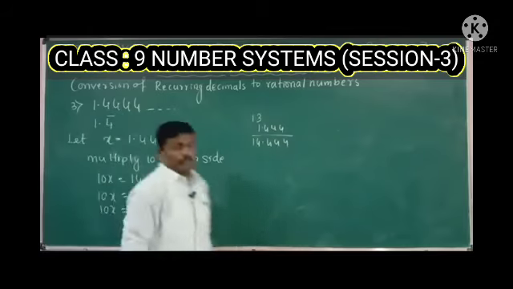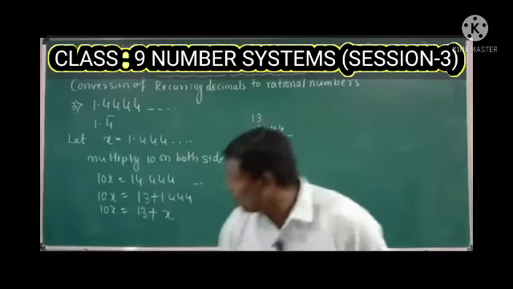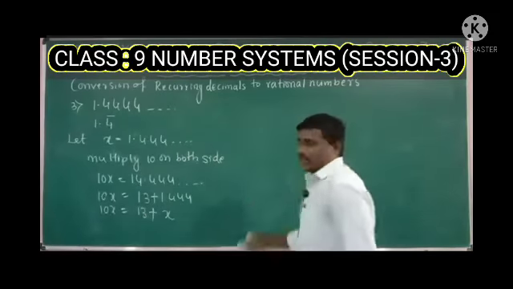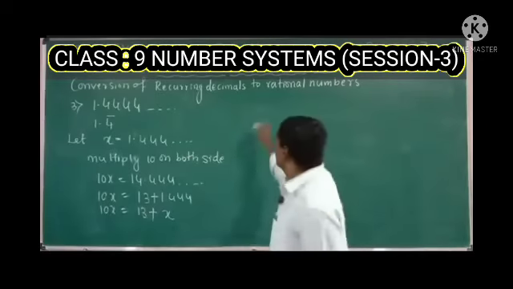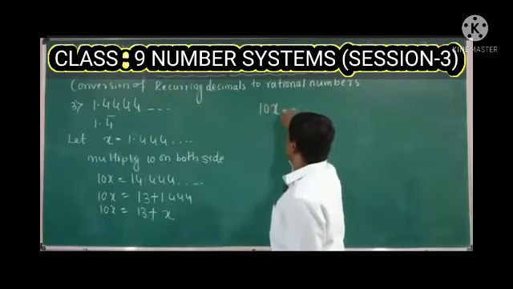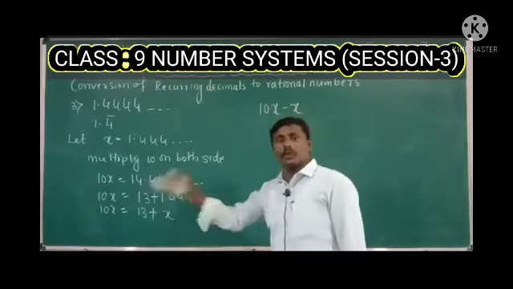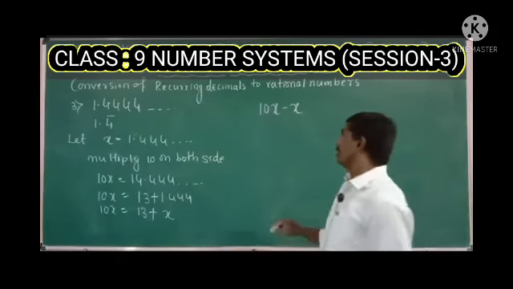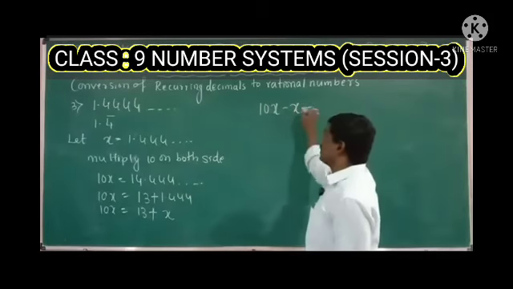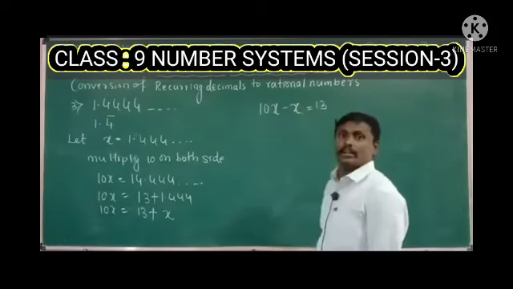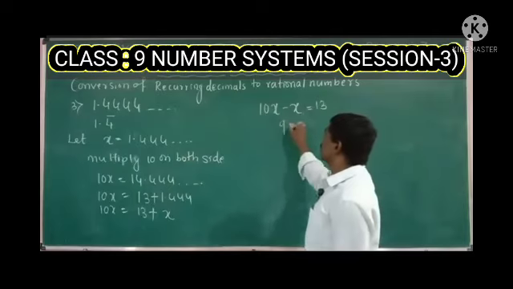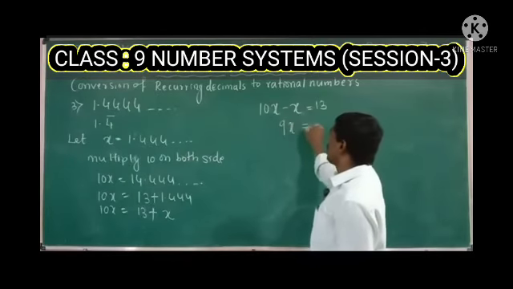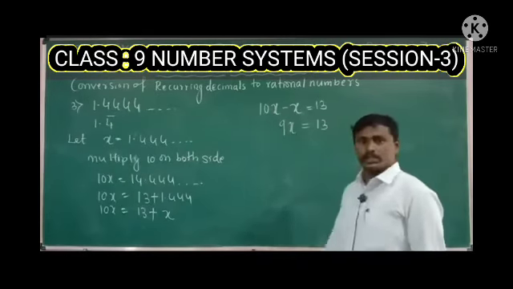So now we have two variables, 10x and x. Take those two variables to one side, either the right side or left hand side. So 10x minus x is equal to 13. Now 10x minus x is nothing but 9x, which is equal to 13.